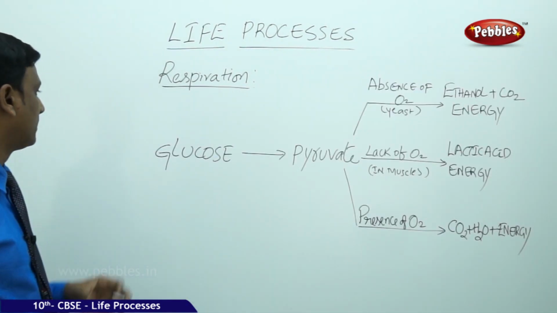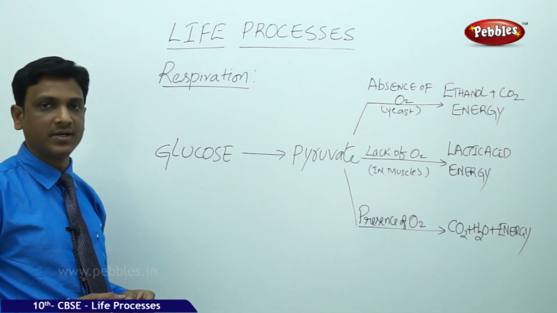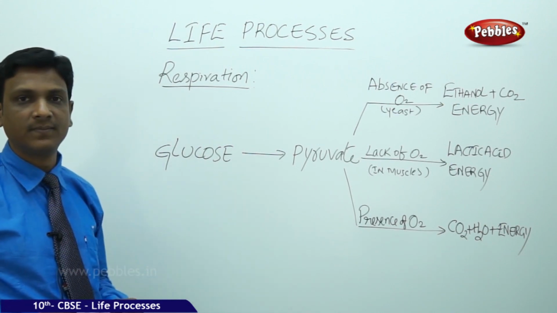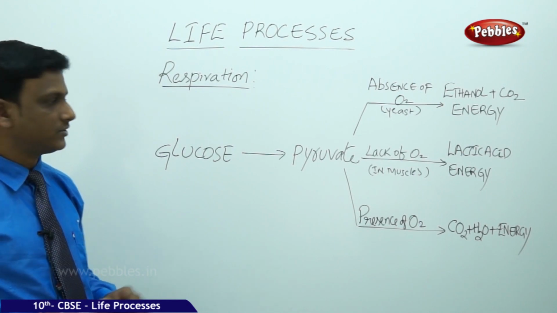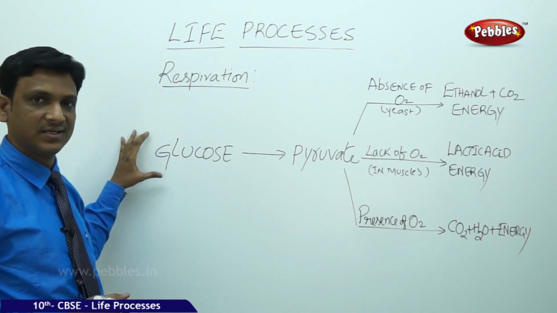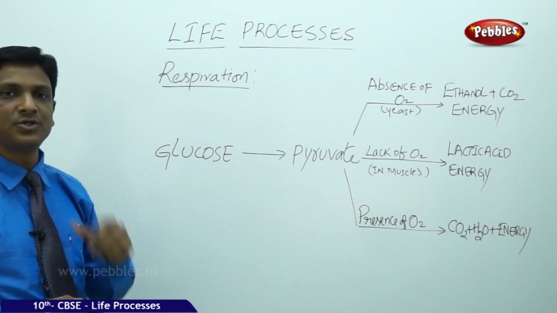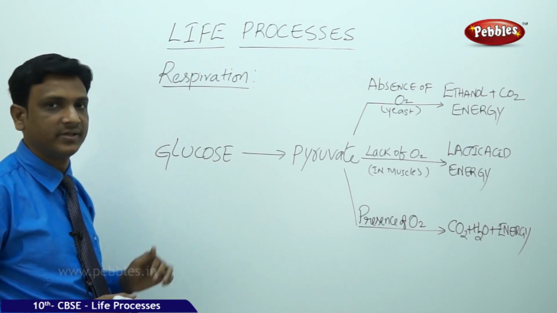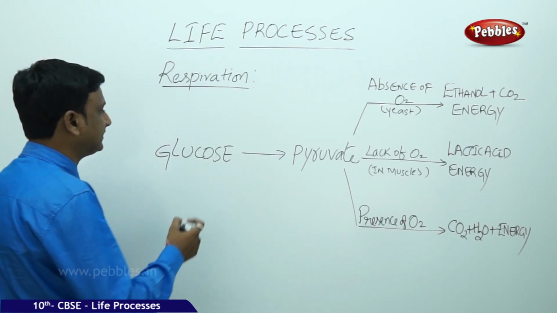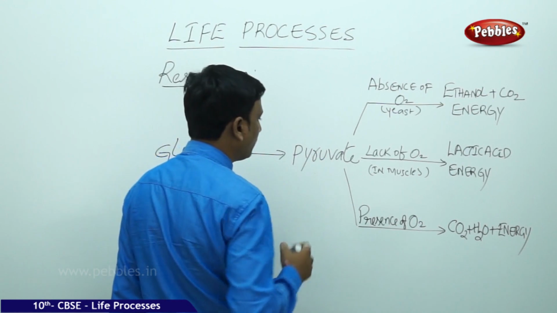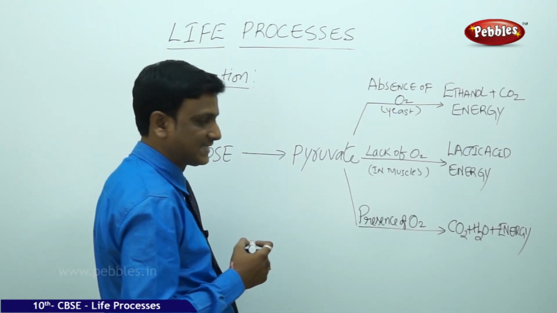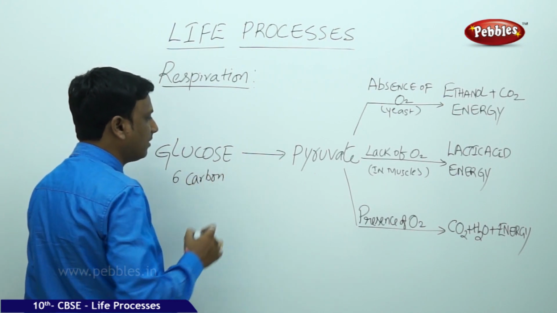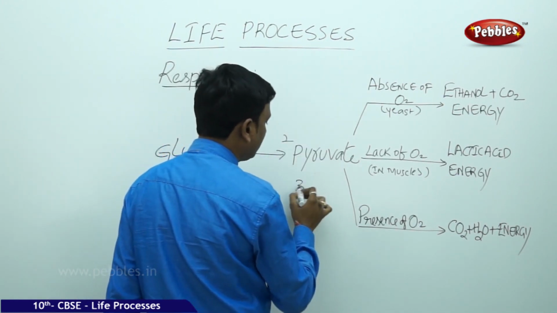Now let us see how the energy is liberated or released from glucose. That is the different stages of cellular respiration. Basically the glucose is supplied to the cells. In the cytoplasm of the cell is the location at which the primary part of this reaction takes place. In the cytoplasm, the glucose is converted to pyruvate or pyruvic acid. Glucose is a 6-carbon compound which is converted to 2 pyruvate of 3 carbon each.